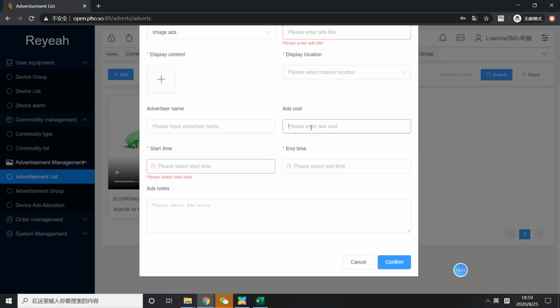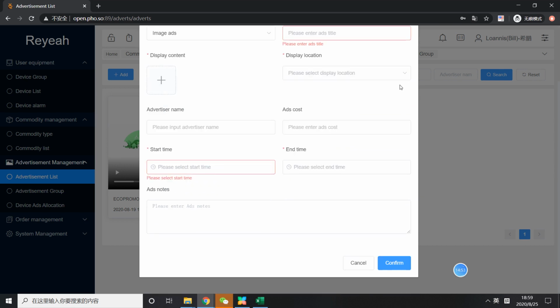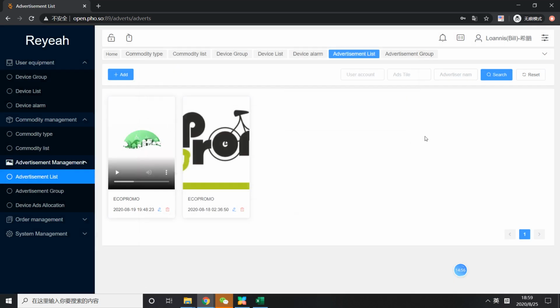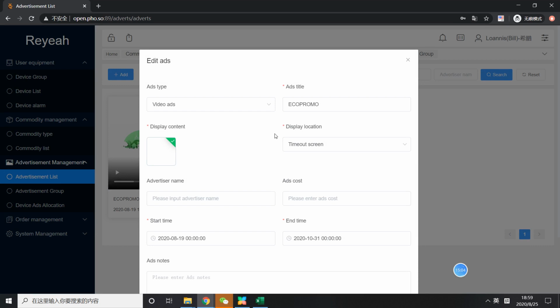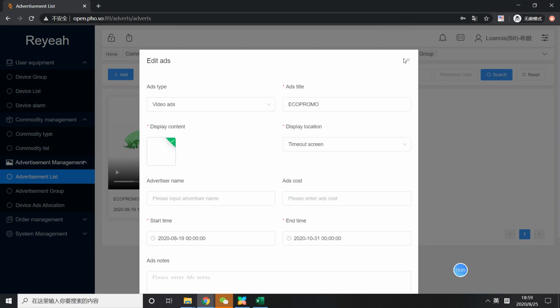You can also mention how much it costs, because some customers want to charge for the advertising. They can mention it here, and add a description or notes. And then after you finish the setting, you can confirm, and it will show here. So as you can see, this is how we do the advertising. You can see just a sample.